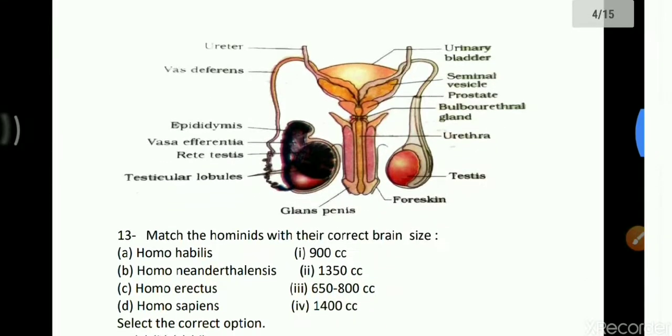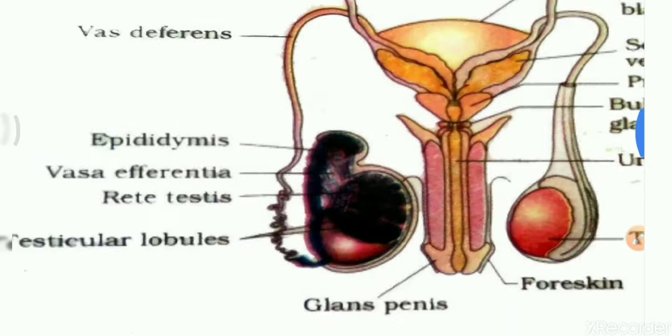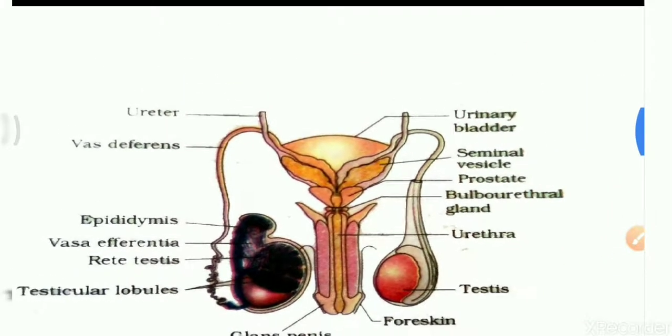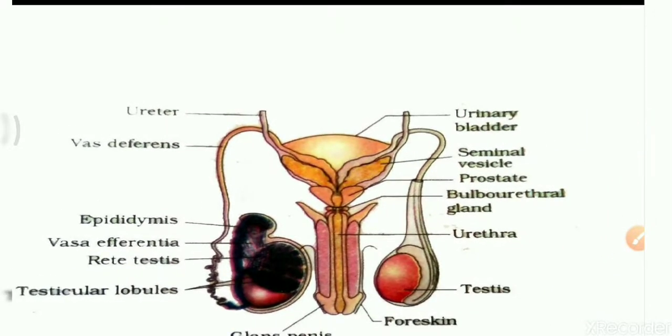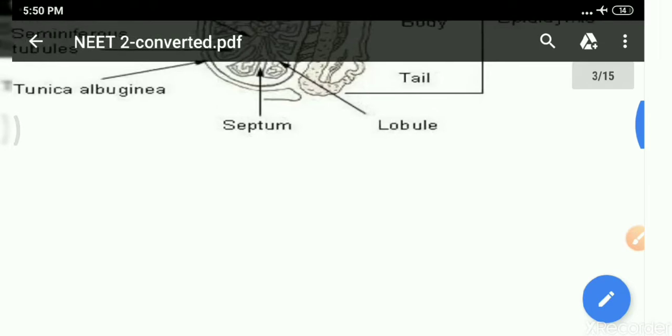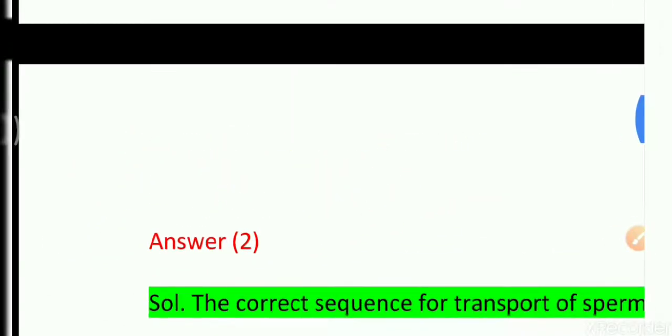Again we have the diagram in NCERT. Again there is the seminiferous tubules, then rete testis, then vasa efferentia, then epididymis, then vas deferens. Vas deferens is connected with the help of seminal vesicles. It is connected with the help of prostate, then bulbourethral gland, then it is connected to the penile urethra, then it goes outside. So which option will be true? Option 2 will be true.